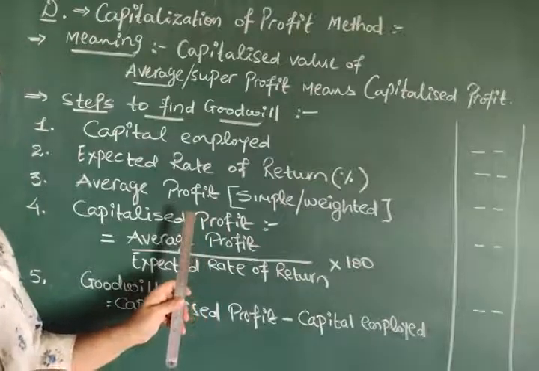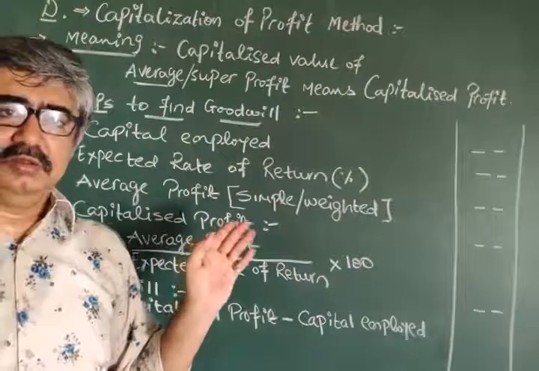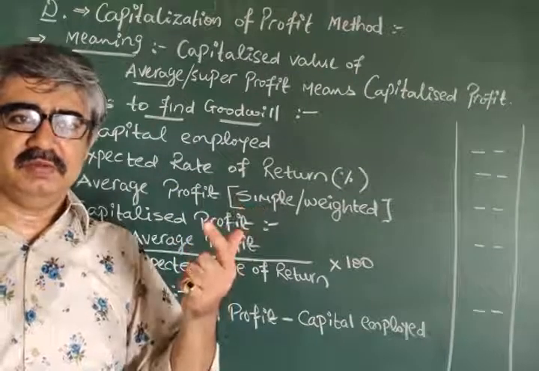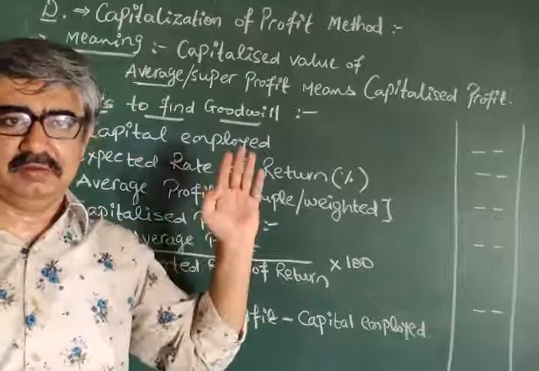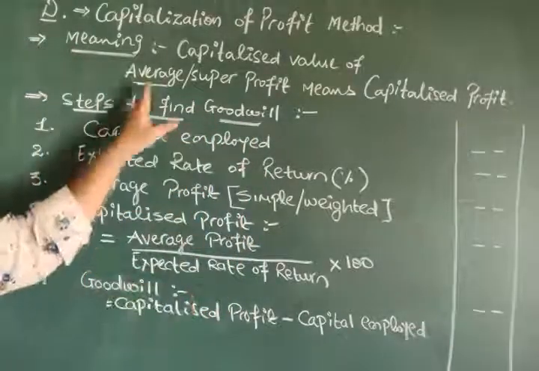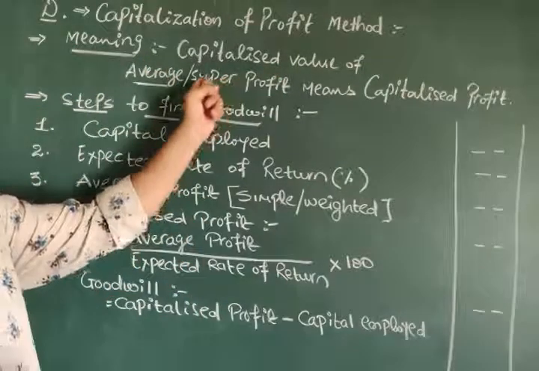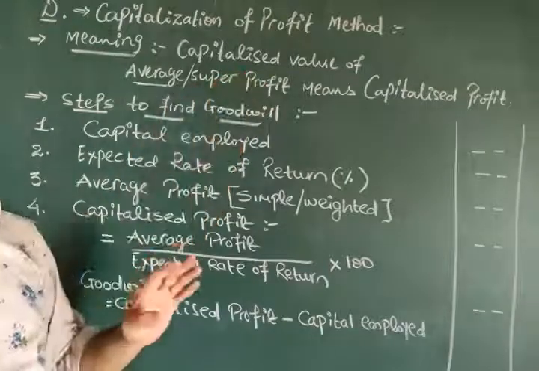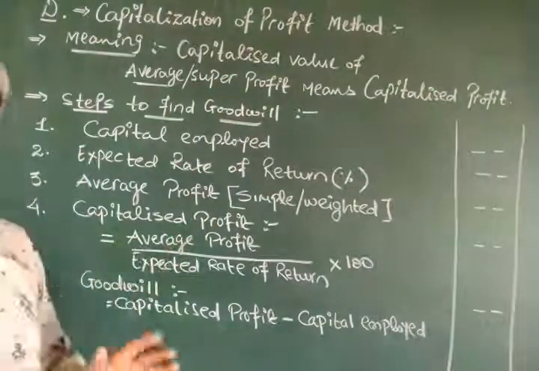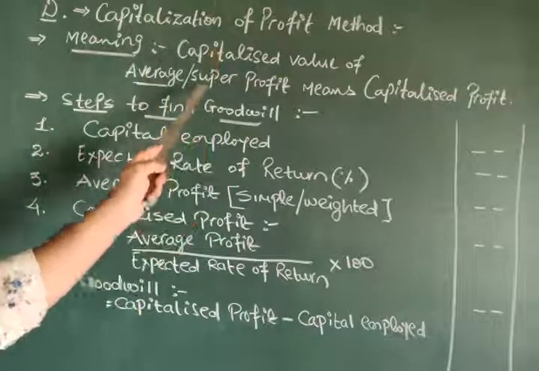So again, obviously the last method, sub method 1, but overall the last: capitalized profit. In this we are understanding at present average. The next topic we are going to take is capitalized value of super profit. But if you know the super profit method very well, then this is also very easy.